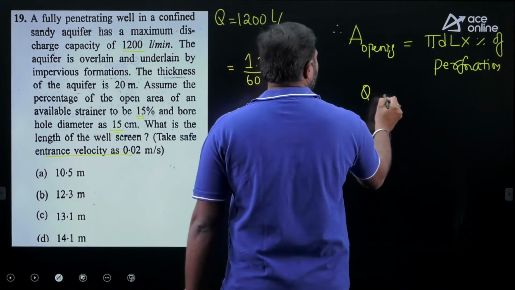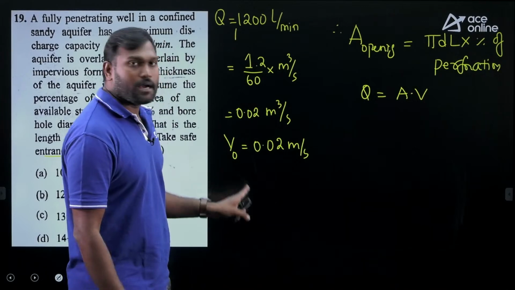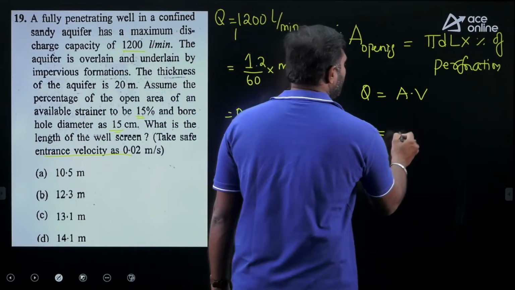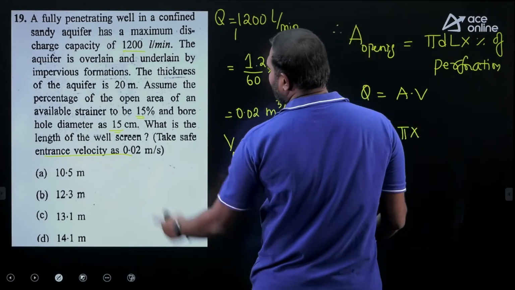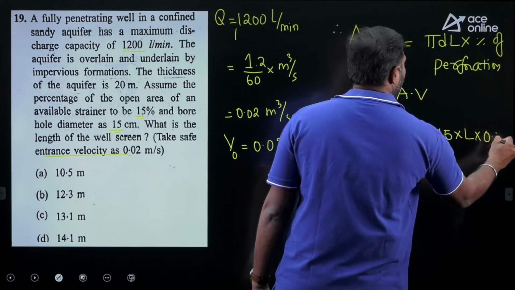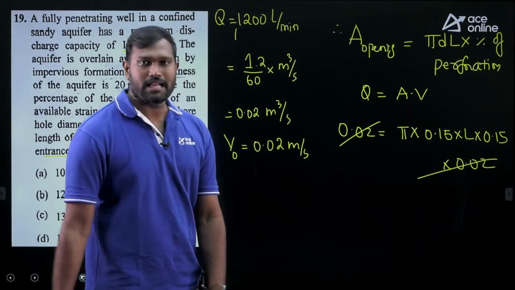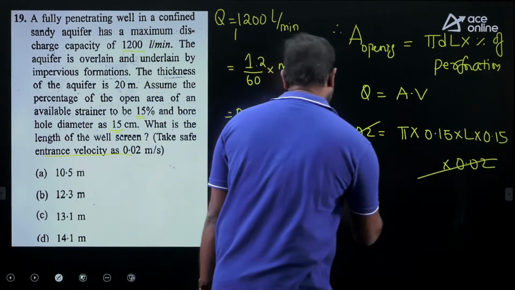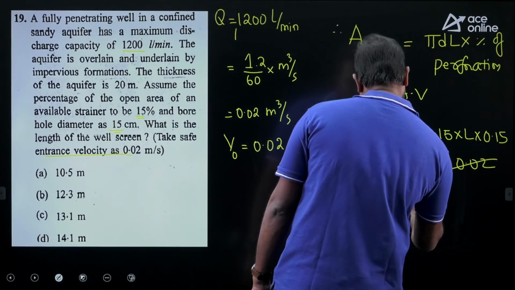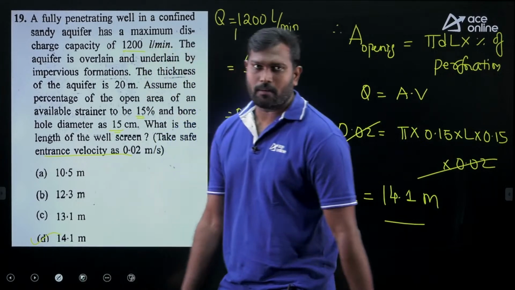Q is equal to A into V. If you observe carefully, discharge and V0 both are going to get cancelled. So 0.02 is equal to area, pi into d, the value given as 15 centimeters, which is 0.15, into L into 0.15 into 0.02. So this one and this one will get cancelled. And if you solve it, we are going to get the length as 14.1 meter. So the correct answer is 14.1 meter.